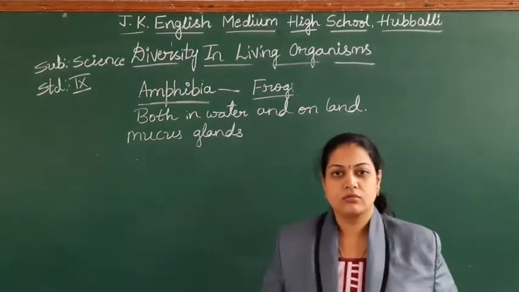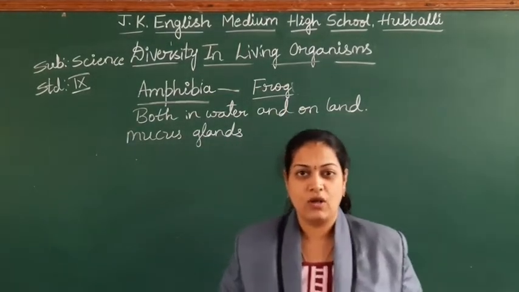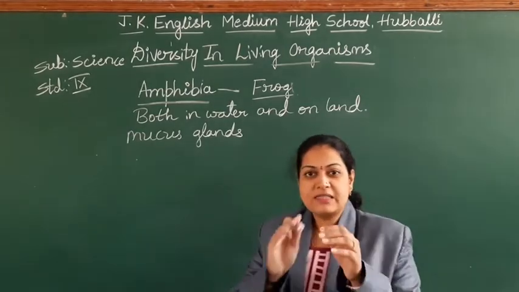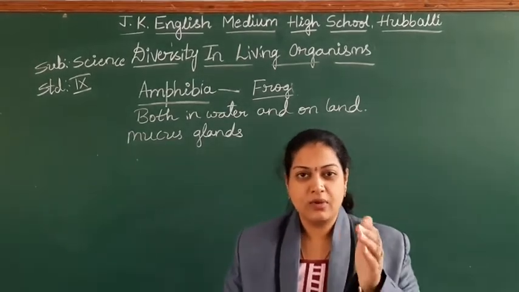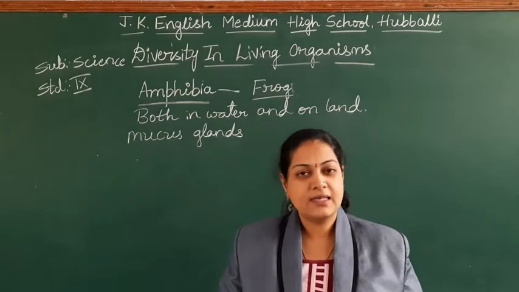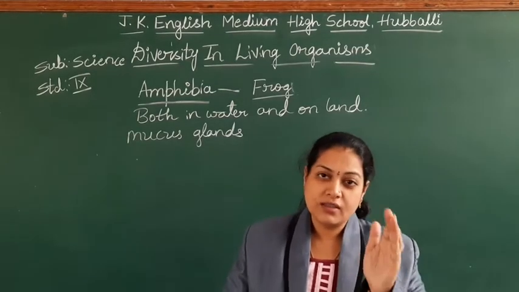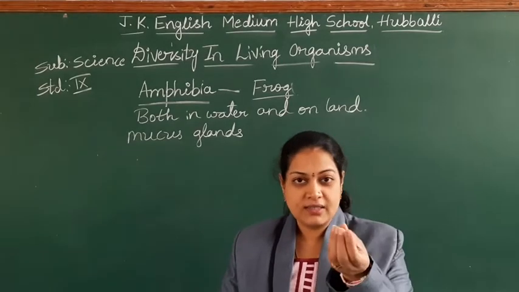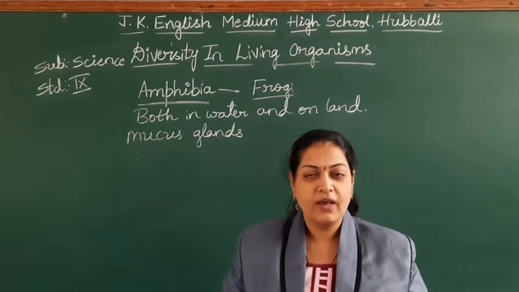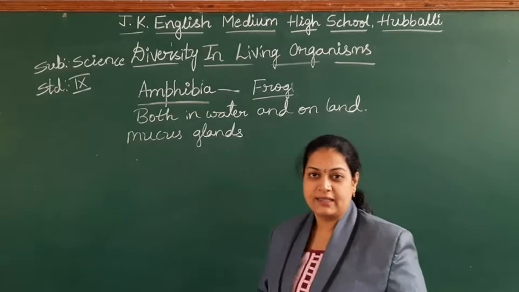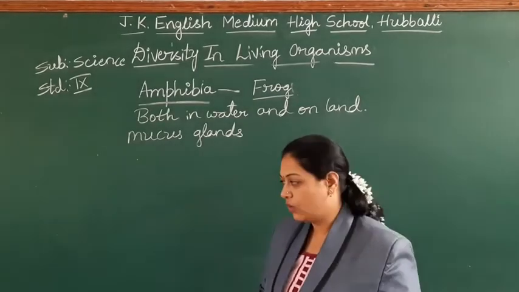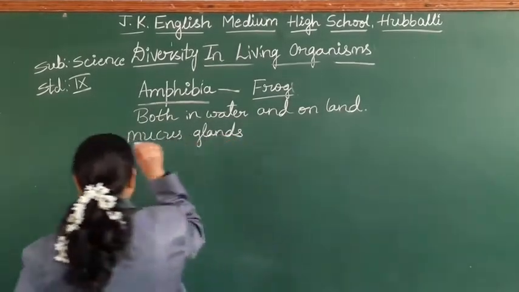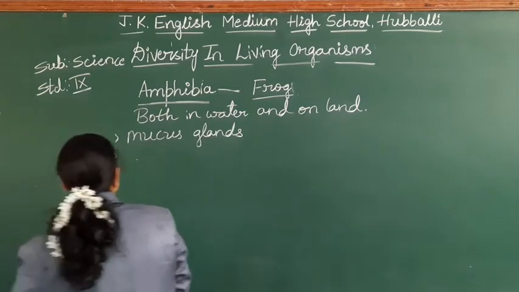You might have seen and touched the frog, so the body will be slimy. Why is it slimy? Because on the skin it has mucus glands. It will secrete the mucus, that is the slimy. That is why the body is like that. Mucus glands. Next.